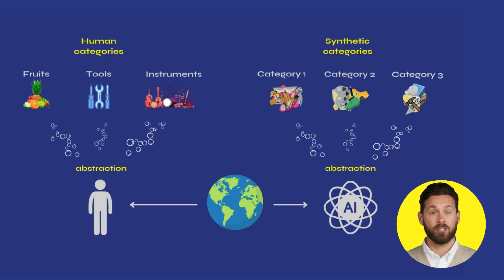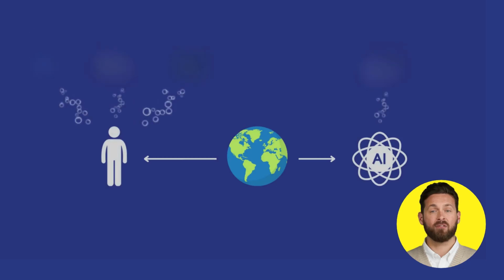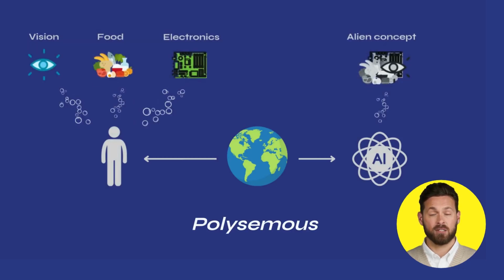These new thought categories do not necessarily correspond to existing categories in human culture, as comparative anthropology, intercultural psychology, animal psychology, and the history of science continuously demonstrate. These innovative thought categories can thus be polysemous in relation to human thought by combining entities, for example, notions of food, vision, and electronics, that human cognition is not accustomed to coordinating within a single unified concept.